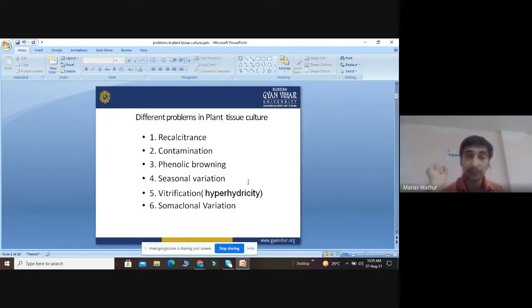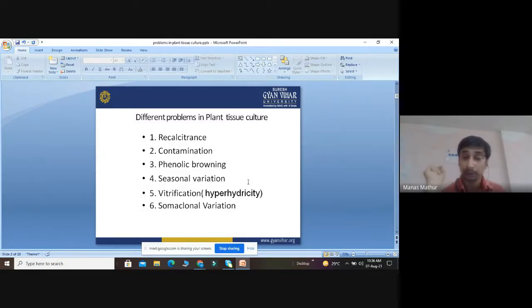And recalcitrance can be controlled by the use of certain antioxidants. Contamination can be controlled by the use of mercuric chloride, sodium hypochlorite, proper ethanol, proper autoclaving of media, and proper surface sterilization. Phenolic browning can be controlled by ascorbic acid. Seasonal variation can be controlled by maintaining humidity, water level, light intensity, and proper temperature. Vitrification we can control by limited use of salts, ammonium, and sucrose.